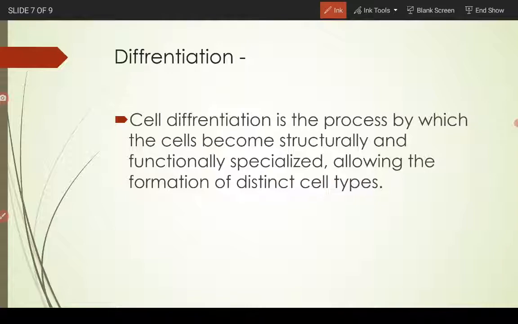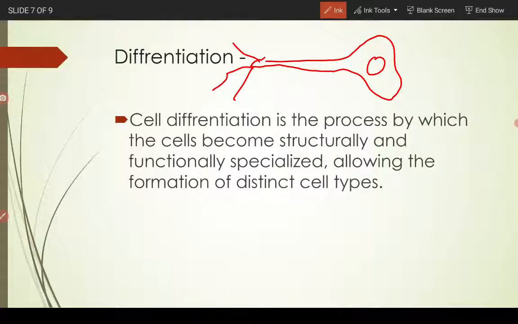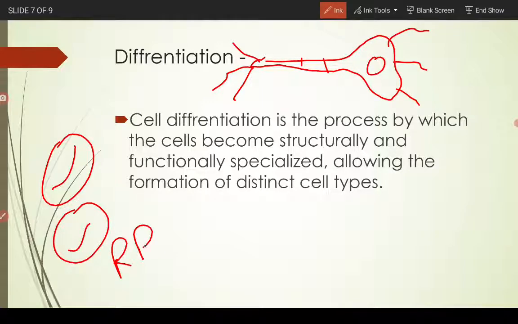When the cells become specialized structurally and functionally, like a neuron has this structure, with a cell body, dendrites and axon, it is structurally and functionally specialized to send signals from one cell to the other, while red blood cells, the RBCs, are functionally and structurally prepared, differentiated, so that they can carry oxygen.